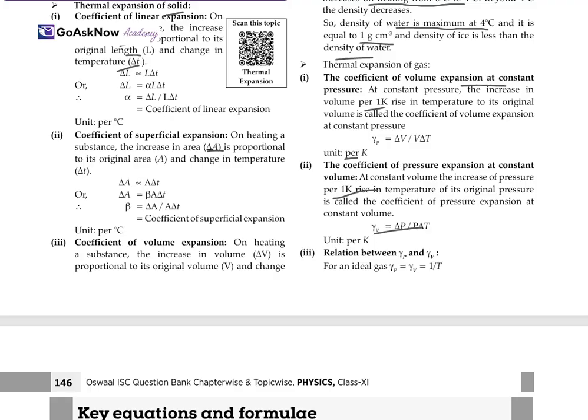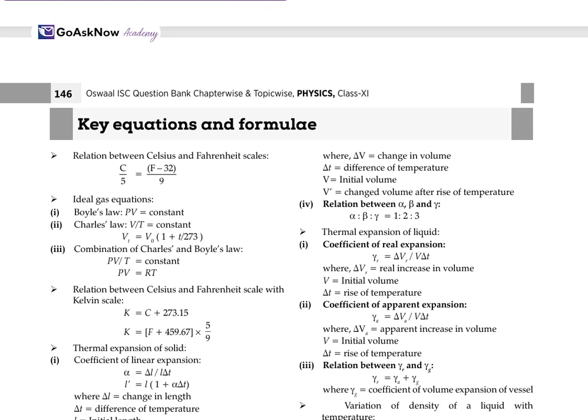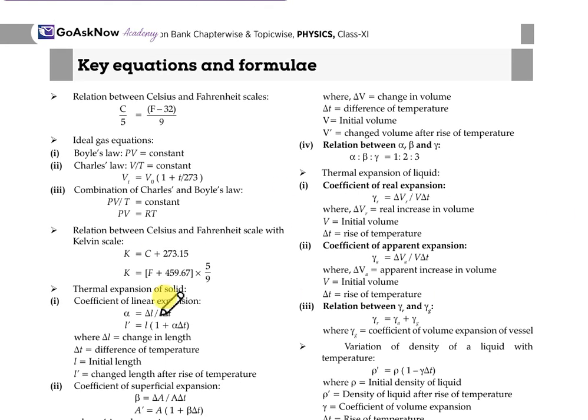Now the relation between both of them: gamma P is equal to gamma V is equal to 1 by T. Now the key formulas and key equations, whatever we have started from, from those only we'll get some equations and formulas. So the relation between Celsius and Fahrenheit is C by 5 equals F minus 32 by 9. For the ideal case, Boyle's law is PV equal to constant. For Charles's law, it is V upon T equal to constant. So V_t is equal to V naught times 1 plus T by 273.